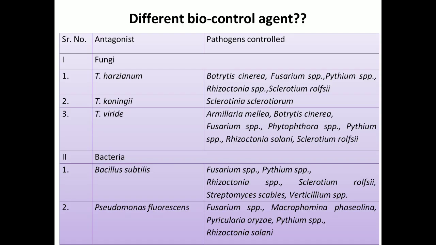So what are the different biocontrol agents? In this table you can see the different biocontrol agents, that is the antagonist, the scientific name, and the pathogens it can control. First one, Trichoderma harzianum. It controls the soil-borne diseases caused by Rhizoctonia species, Fusarium species, Pythium species, etc. Then in case of bacteria, for example Bacillus subtilis, it also controls Fusarium species and Rhizoctonia species, etc.